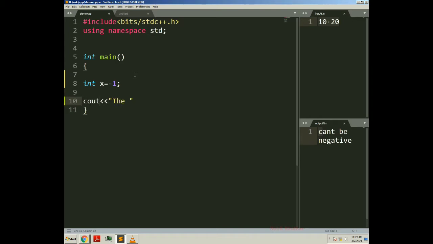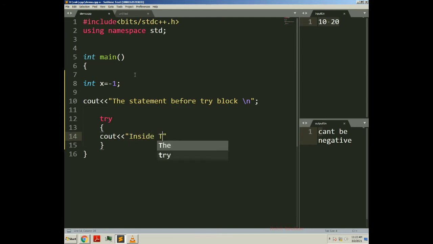The statement before try block. Okay, then we will create one try block. Now within this try block we will try to throw a certain exception. Here as well we will print one statement inside try block. Okay, so these statements will help us to understand how the program flow is going on.